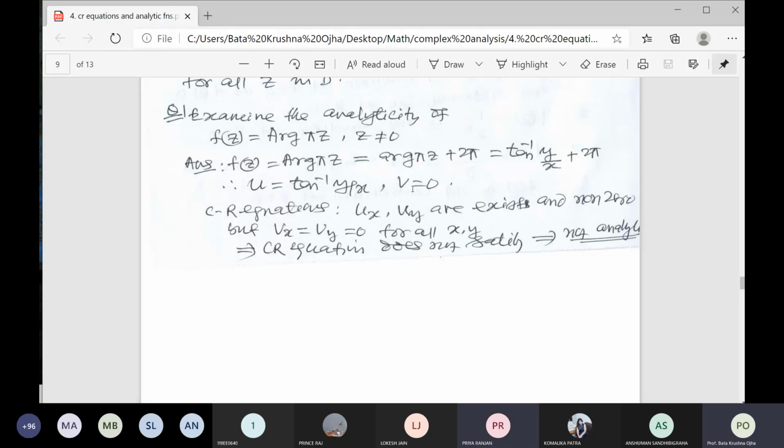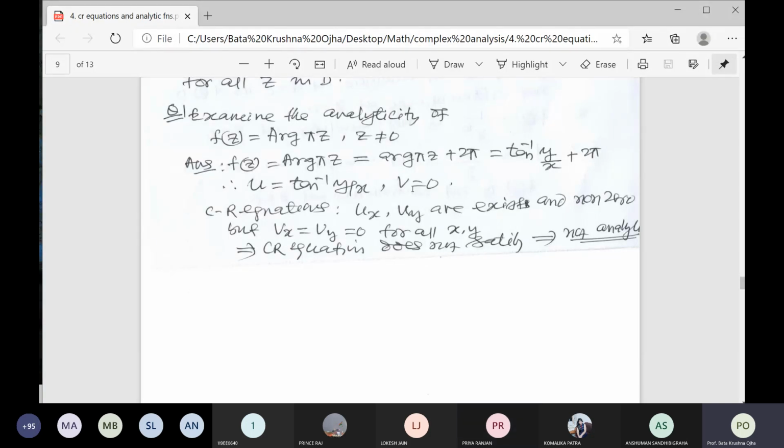Sir, was it specified in the question that z will be in the third or fourth quadrant? No. So you are right. You don't know whether it is the upper half of the z plane or the lower half of the z plane. I have told you if it is upper half, you just write plus 2 pi. If it is lower half, it is minus 2 pi. Right? Yes, sir.